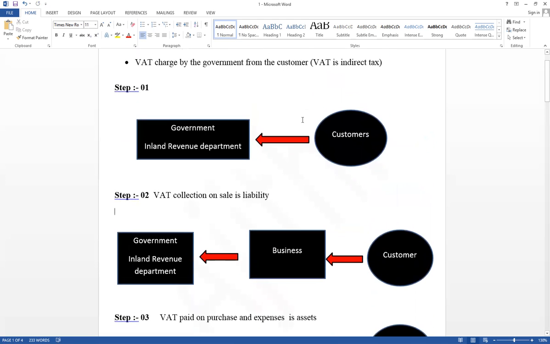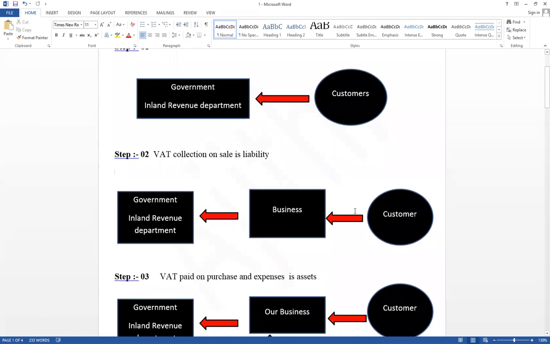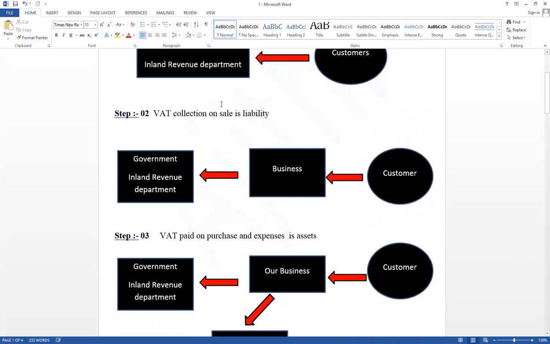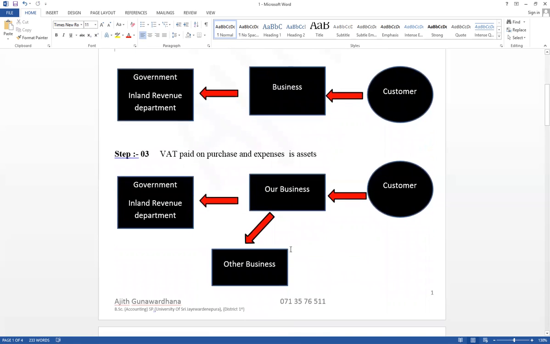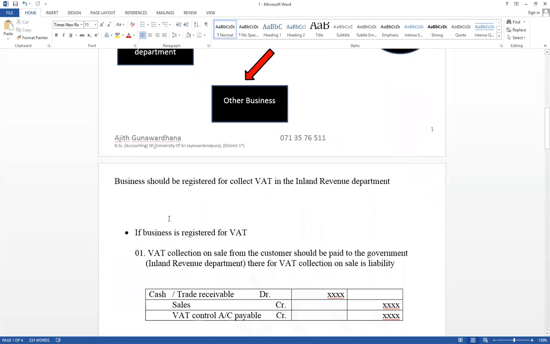That is the theory. First, VAT is an indirect tax charged by the government from the customer. Business is the person who collects VAT from the customer and gives it to the government. Therefore, the business should be registered in the Inland Revenue Department to collect VAT. If our business is registered for VAT, VAT collection on sales is a liability. VAT paid on purchase or expense is an asset. Now see the example. It is given that the business is registered for VAT. VAT collection on sales.